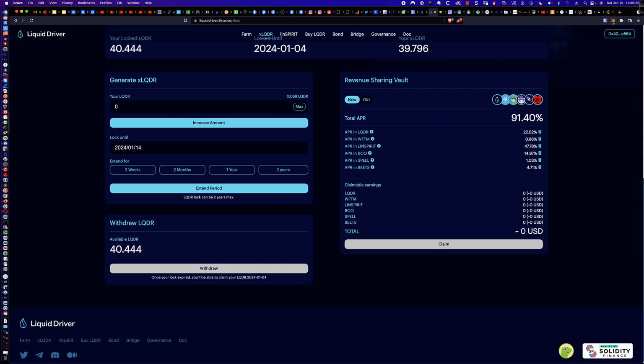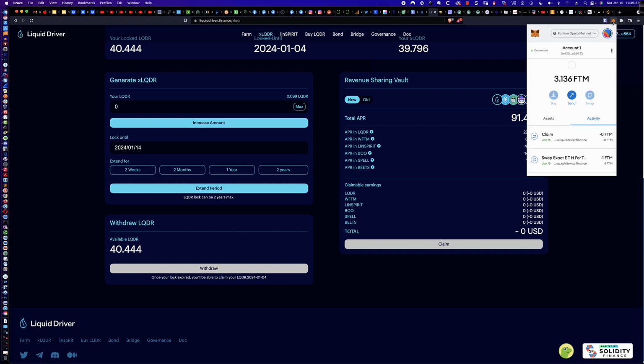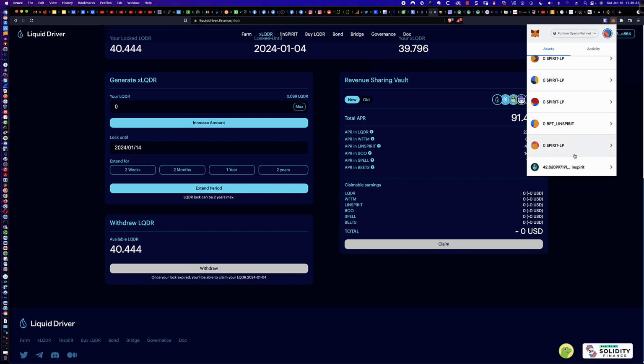So if I go to my wallet, and we didn't look at the totals before, I am holding a few spell. I think it was 397 before I did this transaction. So we should have, yeah, so I had right around 397. So now we have 402.689 spell. Now, spell is trading, I think, for 0.01 cents or something like that right now. So this is not a ton of revenue here.